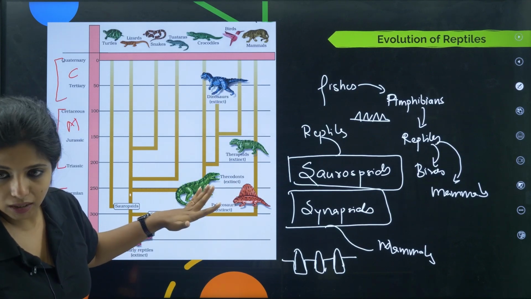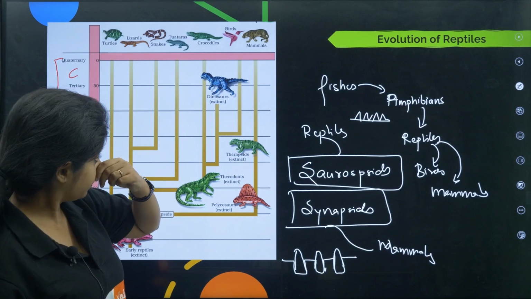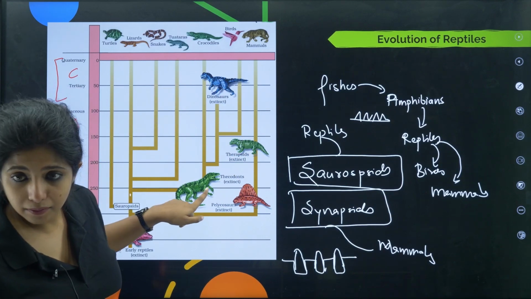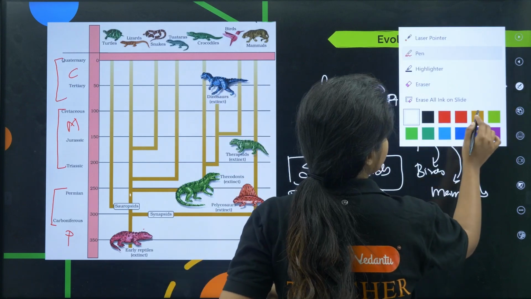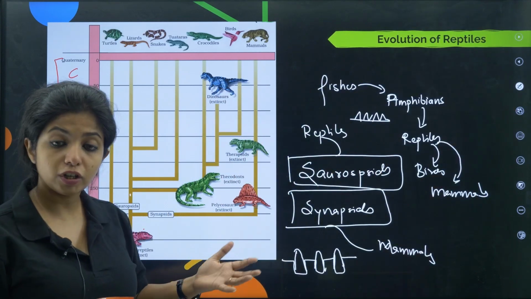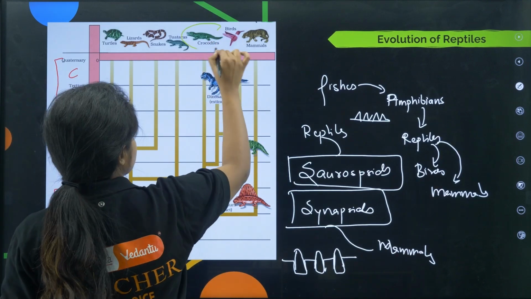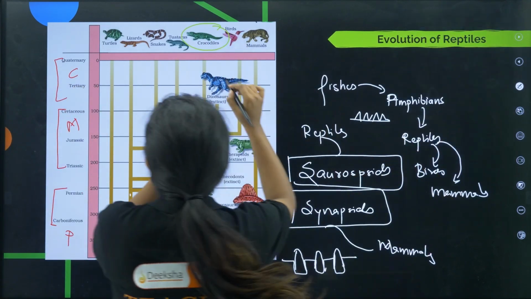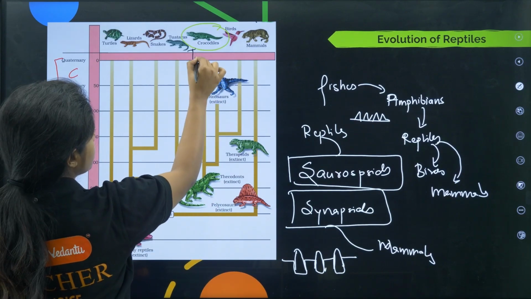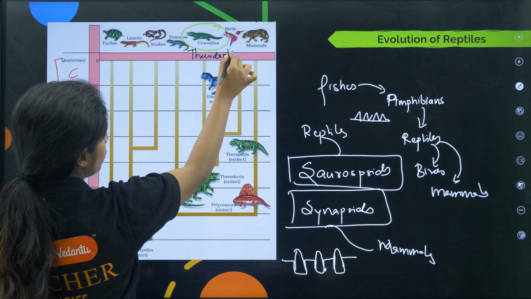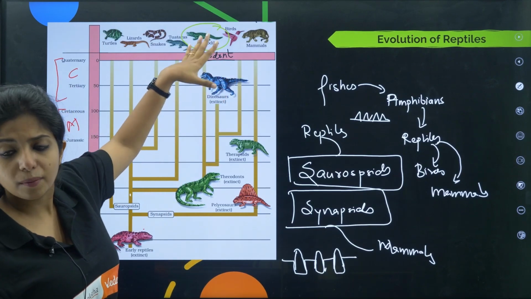Now they are also extinct, but they formed other organisms. For example, you have crocodiles coming from them. So this can also be a question: crocodiles, what type of dentition do they have? Usually reptiles have some other form of dentition, but crocodiles have some other type. What is this type of dentition, my dear children? It is thecodont dentition. Crocodiles, which arose from these organisms, have thecodont dentition. What about gharial? What about alligators? All of them will also have thecodont dentition because they come in the same family.